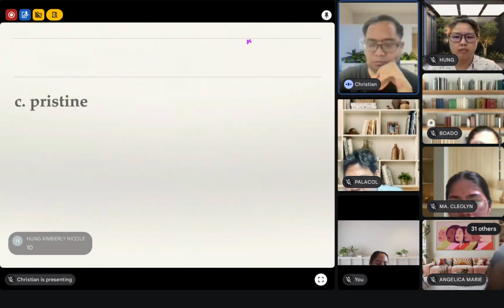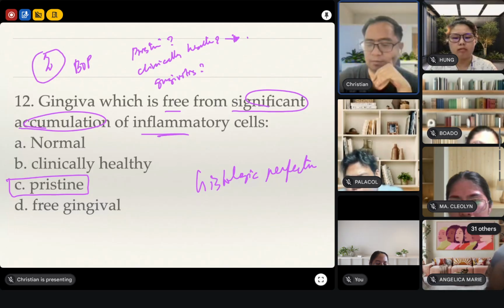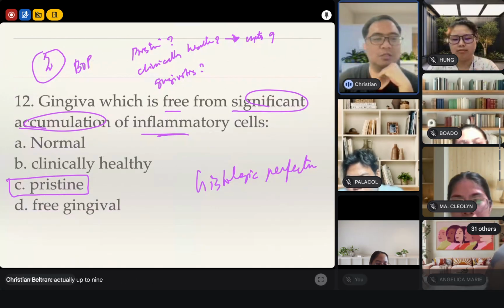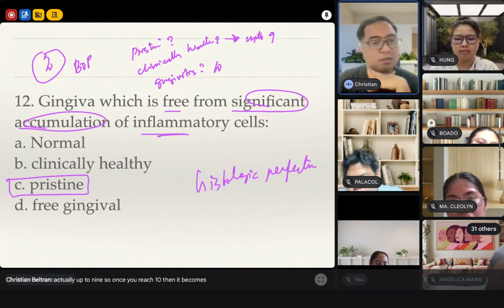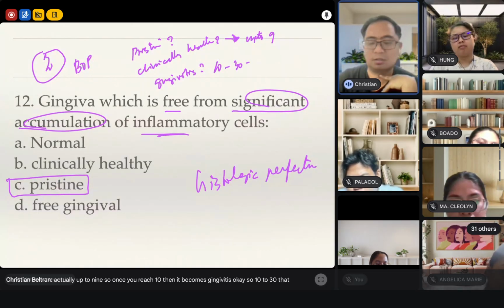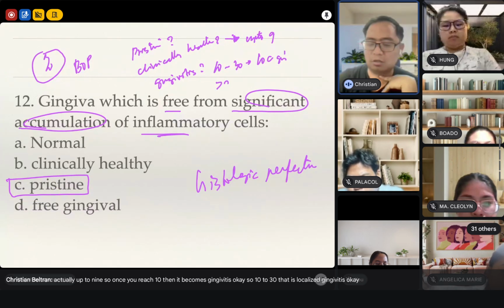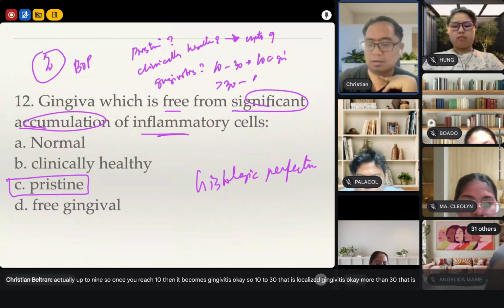Very good. Up to? Actually, up to 9 only. Should be less than 10, right? So once you reach 10, then it becomes gingivitis. So 10 to 30, that is localized gingivitis. More than 30, that is generalized gingivitis.